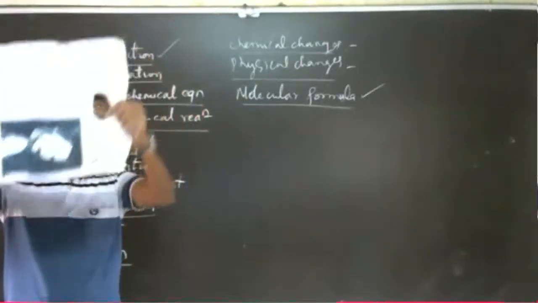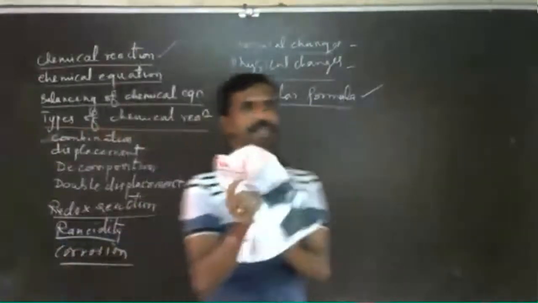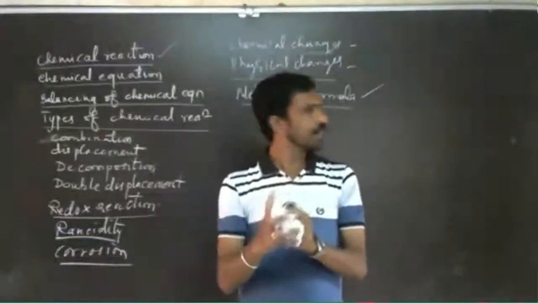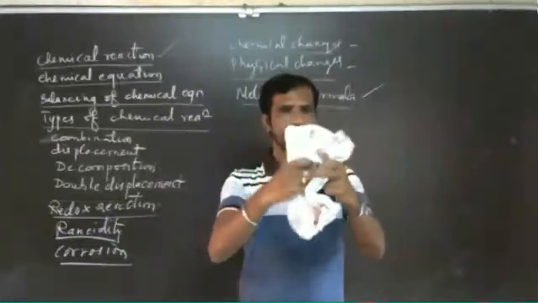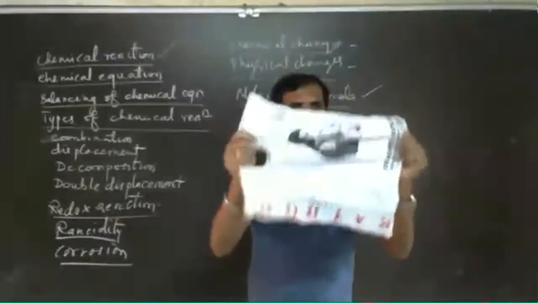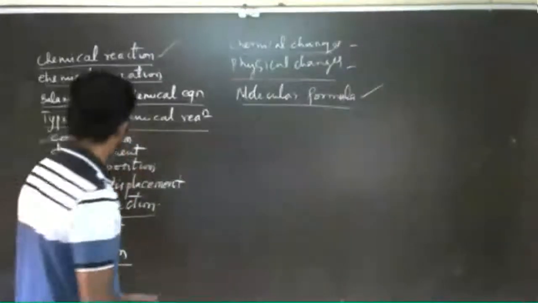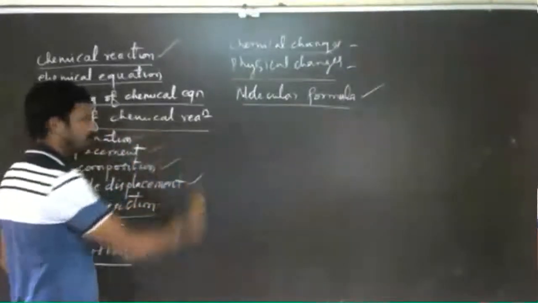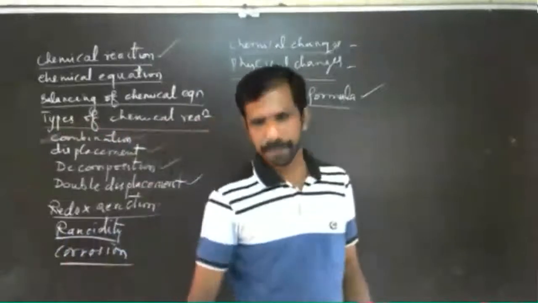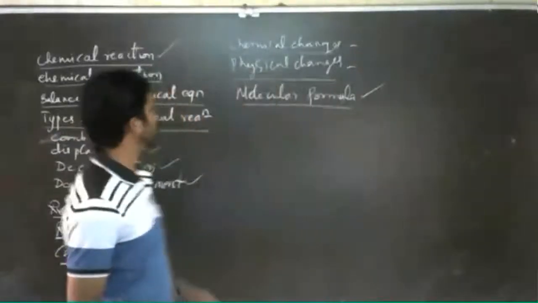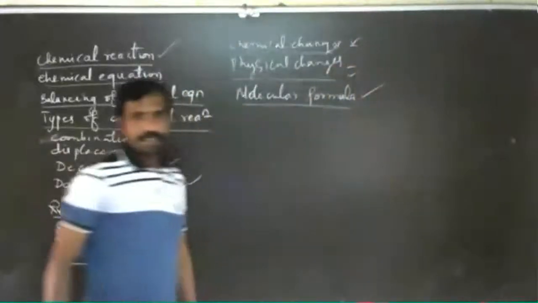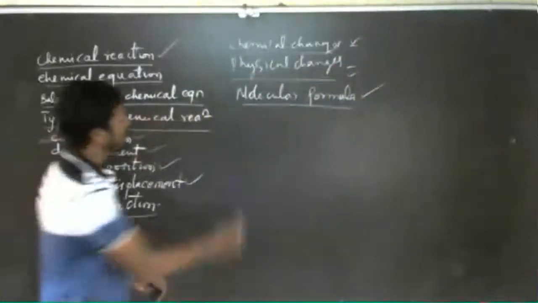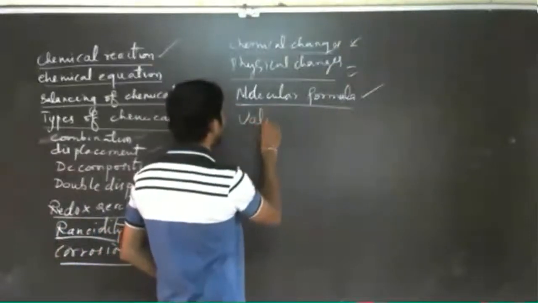If you crumble the paper, or this plastic sheet, you can crumple it like this and open it again, because it's a physical change. Chemical changes we will see after knowing all the definitions; I will show you the reactions and how they happen. Understood? So this is about chemical changes and physical changes.